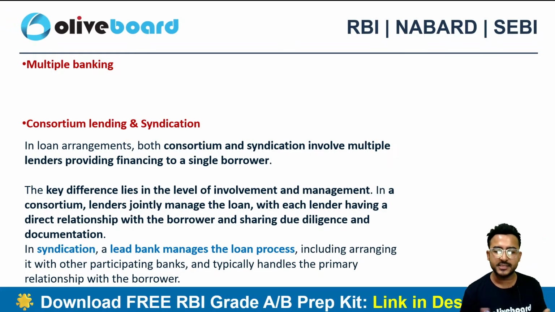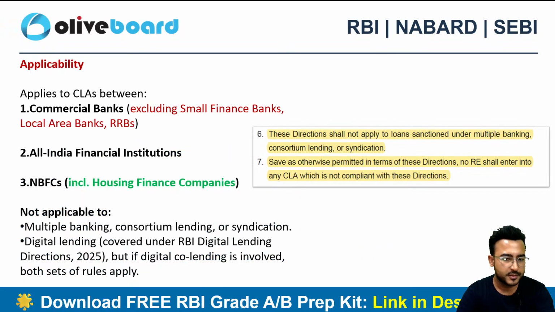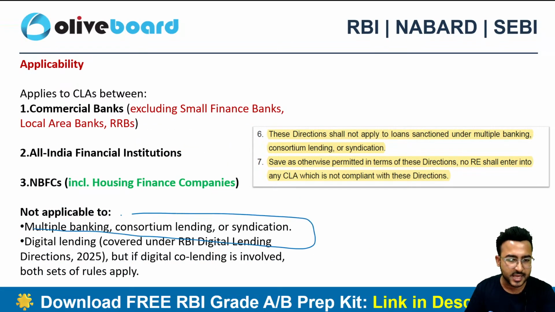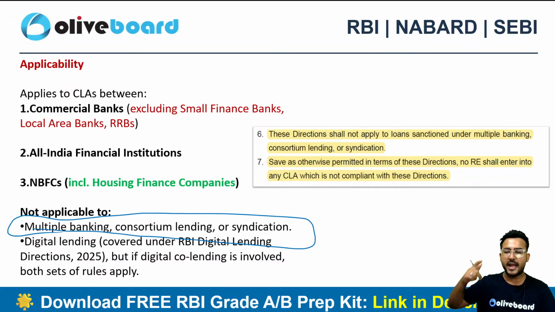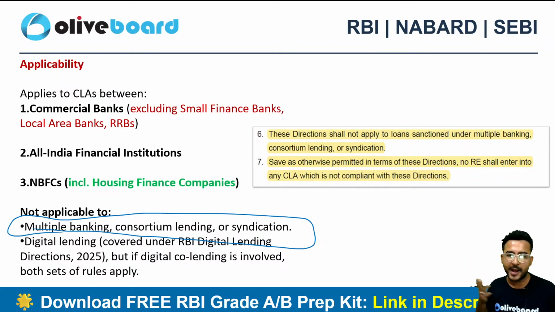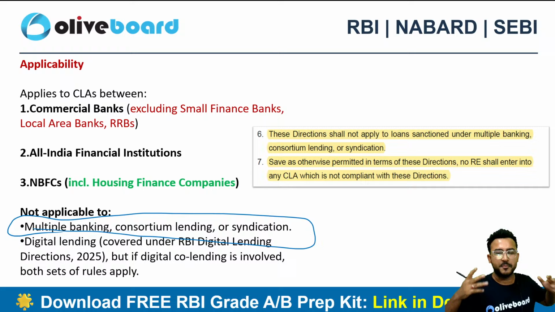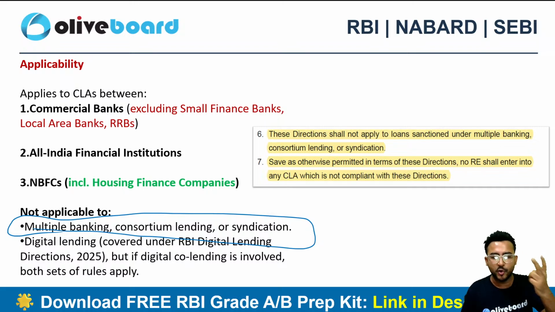Even the examiner is aware that the student must be confused between the concepts of co-lending, consortium lending and syndication, right? Because these directions don't apply to consortium lending, multiple banking or syndication. Why? Because the main crux of the direction is co. Co means two.